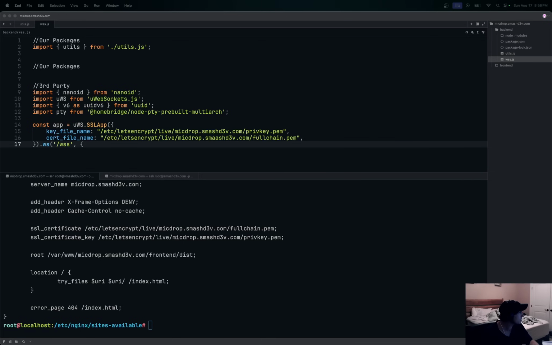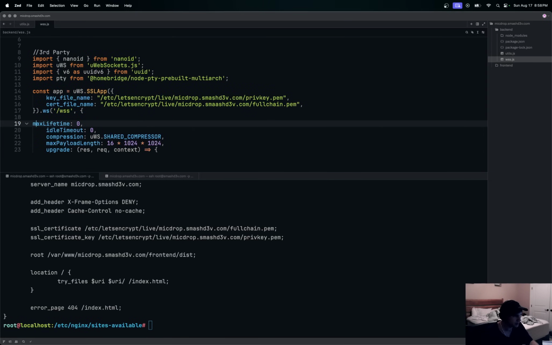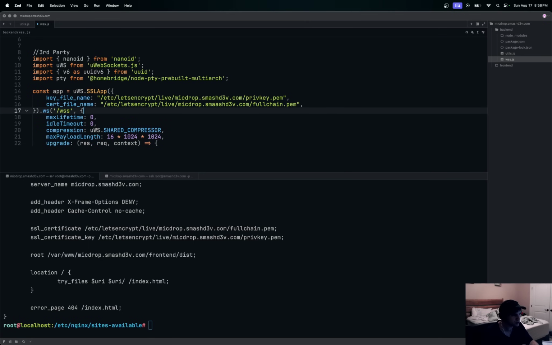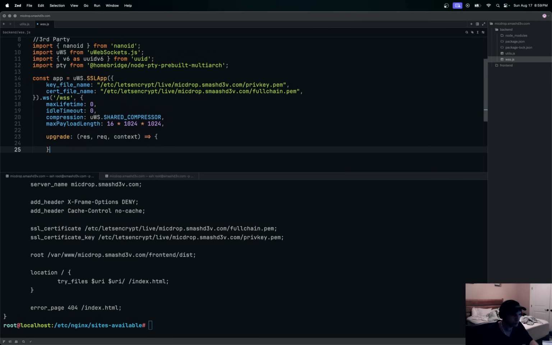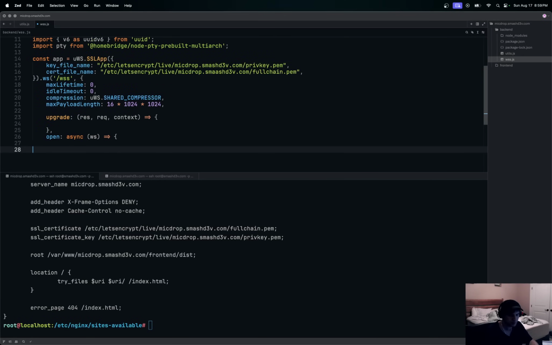So let's bring in this. I'm just going to do some basic settings real quick. So we have this kind of thing going on, and this is all in their documentation, but the thing to pay attention to is this upgrade thing right here. So we'll fill this in. The next thing to pay attention to is the open thing, okay? So we have open, right?